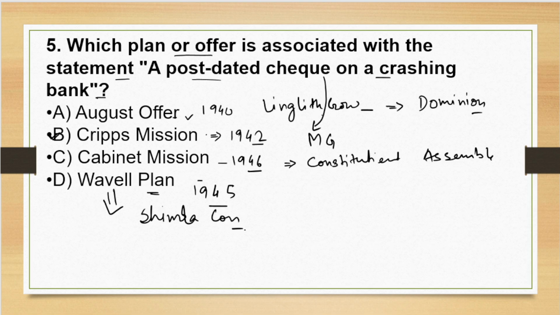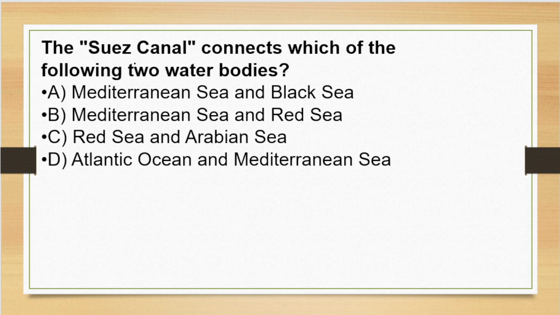Now moving to the next question. The Suez Canal connects which of the following two water bodies? Very important question. The options are: A, Mediterranean Sea and Black Sea; B, Mediterranean Sea and Red Sea; C, Red Sea and Arabian Sea; D, Atlantic Ocean and Mediterranean Sea. Correct answer of the question is option B, Mediterranean Sea and Red Sea.